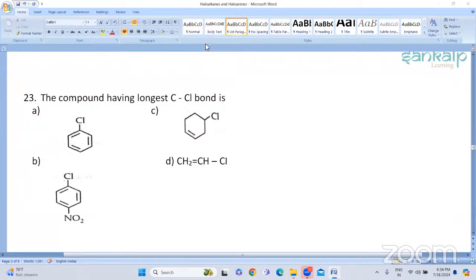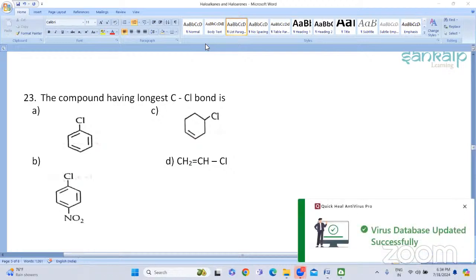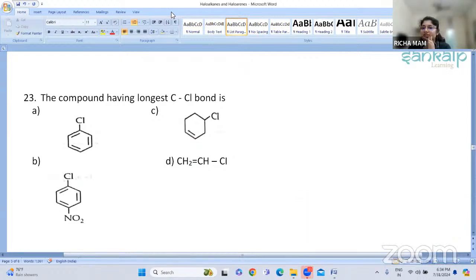Do you remember which are the important factors? They are the resonance effect, then the difference in hybridization of the C-X bond, and then the instability of the phenyl cation. So these are the important factors. What they have asked is the compound having the longest C-Cl bond.